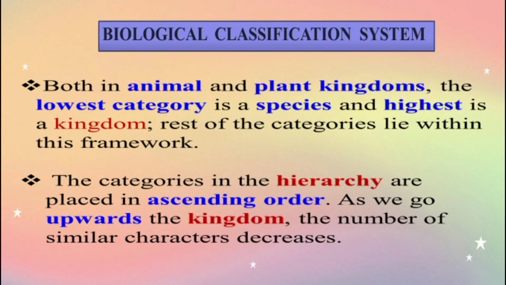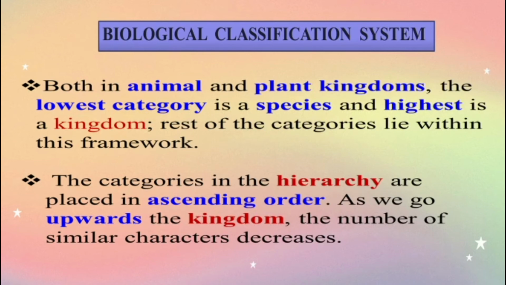Biological classification system. Both in animal and plant kingdoms, the lowest category is a species and the highest is a kingdom. Yes, the lowest category in the biological classification system is species, and the highest and topmost is kingdom. The rest of the categories lie within this framework.